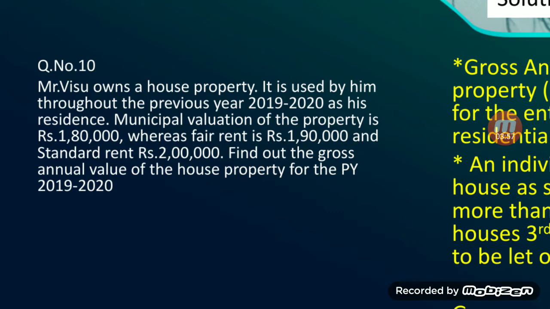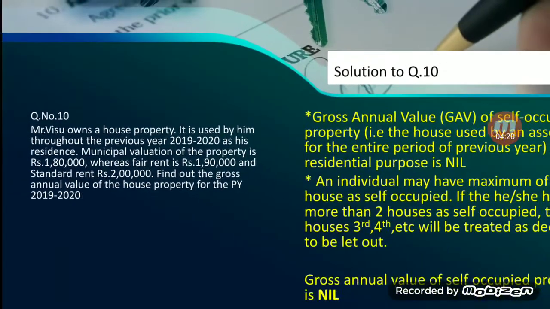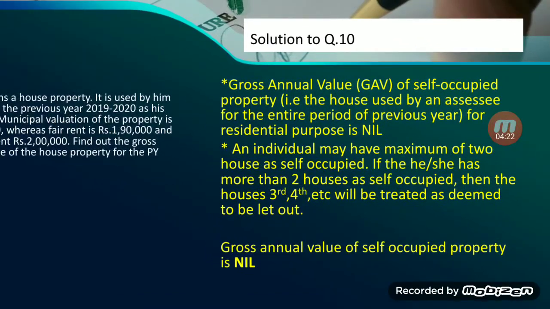See, for the entire 12 months during the previous year 2019-20, the house was used by the assessee as his residence, which means for the full year the house was a self-occupied house, and we know very well the computation of GAV is not applicable for self-occupied house, and hence the gross annual value of self-occupied property is nil.